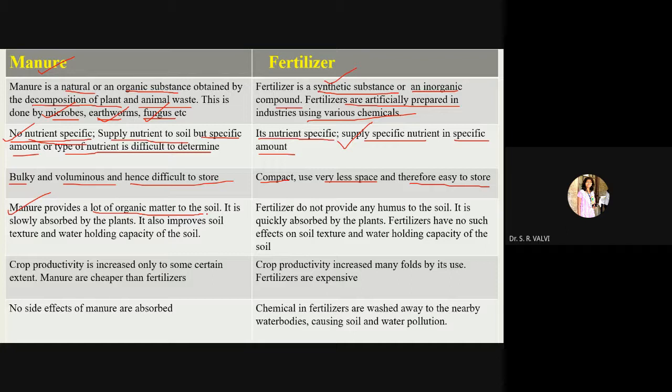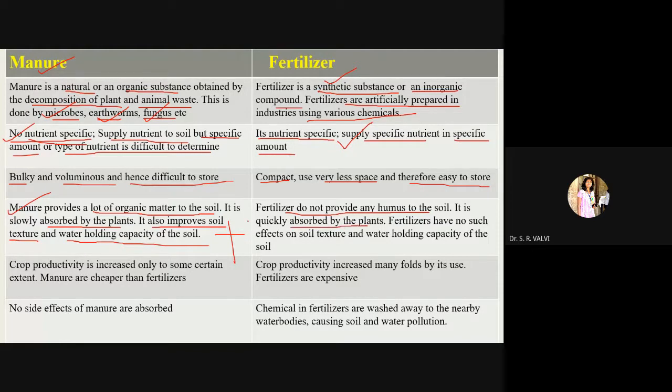So it is slowly absorbed by the plant, and it improves the soil texture, right? And it also improves the water holding capacity of the soil. So these are the plus points I can say in case of this manure. In case of fertilizer, here you can see fertilizer does not provide any humus to the soil, right? It is quickly absorbed by the plants.